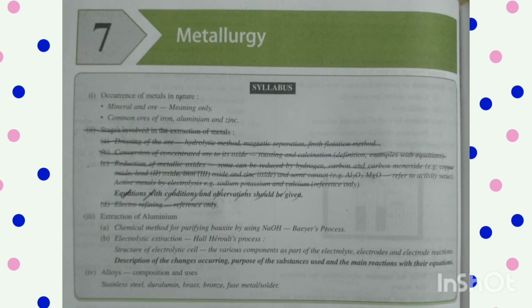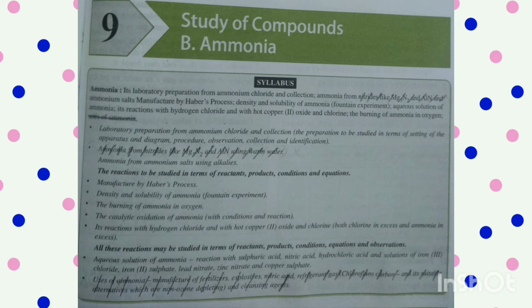Then from metallurgy, the second point, stages involved in the extraction of metals till electrorefining, this point has been reduced. Afterwards, from the chapter study of compounds, ammonia, in the first line you can see ammonia from nitrides like Mg3N2 and AlN. You don't have to study ammonia from these, but you have to study ammonia from ammonium salts. Then uses of ammonia also you don't need to study. In the second point, ammonia from nitrides is cut, and the last point, uses of ammonia, is also cut.